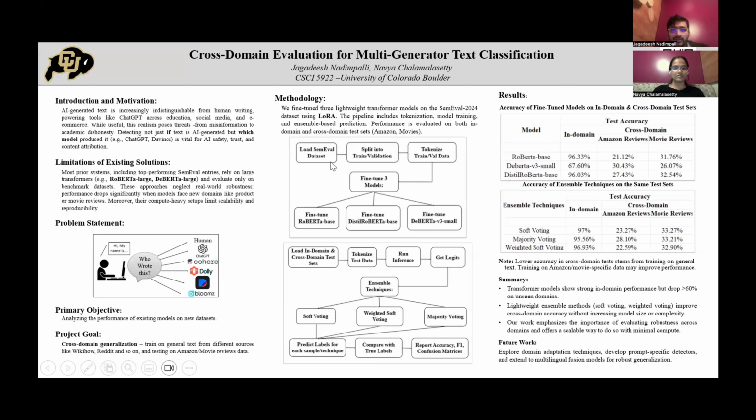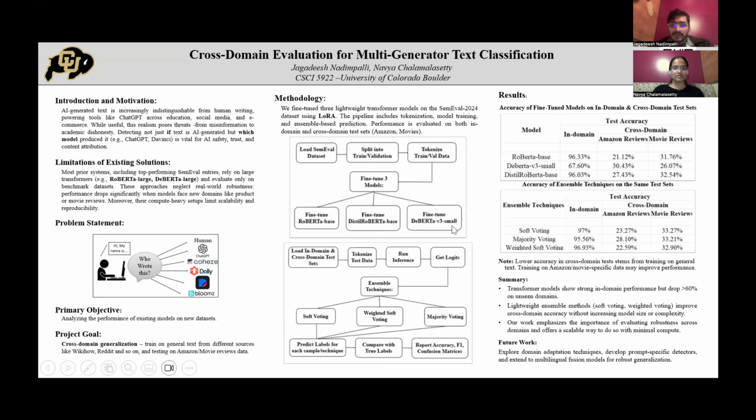So our pipeline begins with a data processing step. We first split the dataset into train and validation sets and then tokenize the text using a Hugging Face tokenizer. Next comes model training. We fine-tune 3 lightweight transformer models: RoBERTa Base, DistilRoBERTa Base, and DeBERTa V3 Small. All these 3 models were fine-tuned using LoRA, a method that lets us train efficiently by updating only small parts of our model, saving memory and time without losing performance.